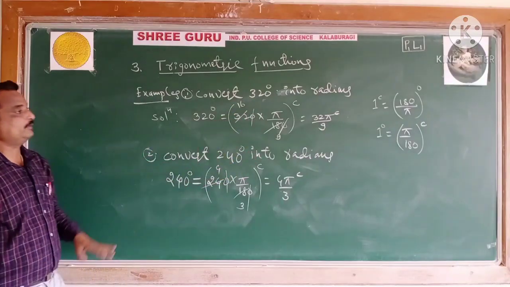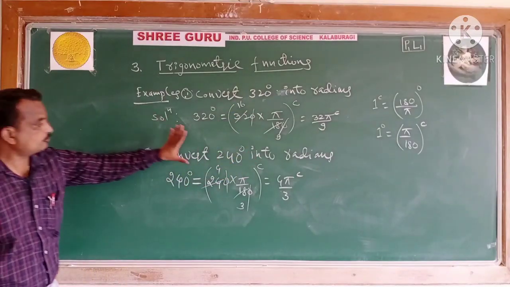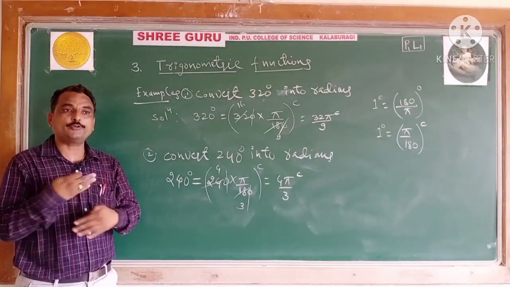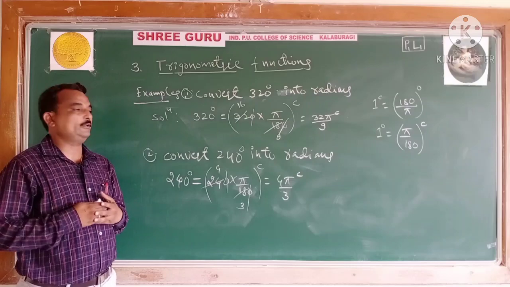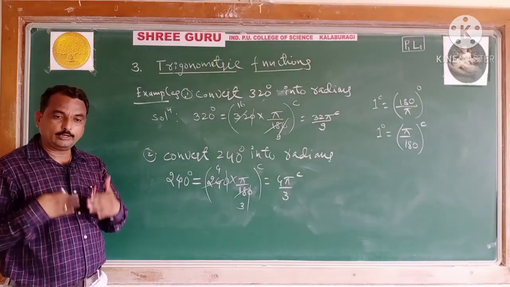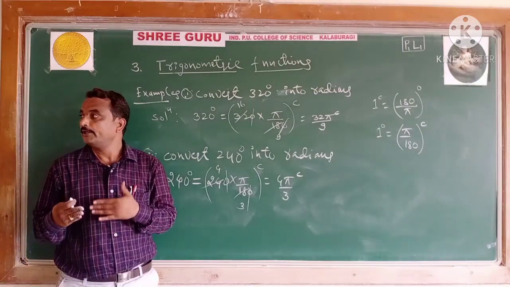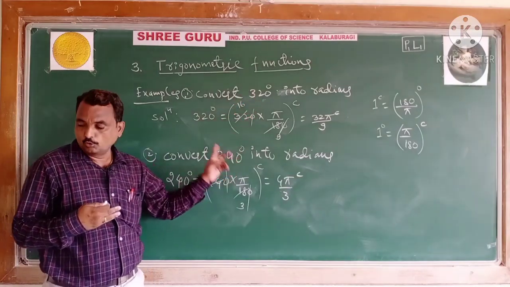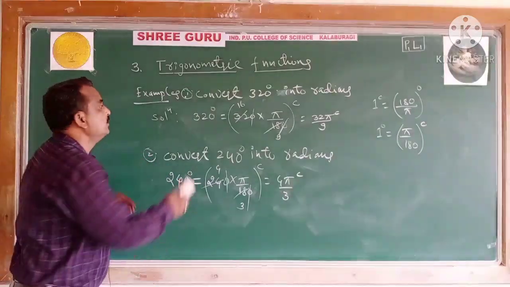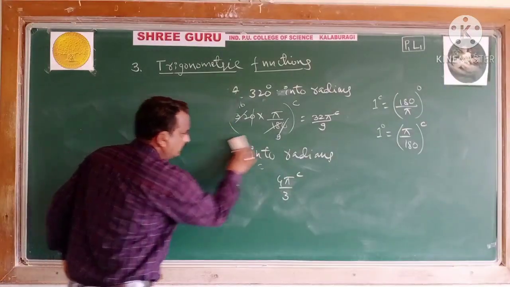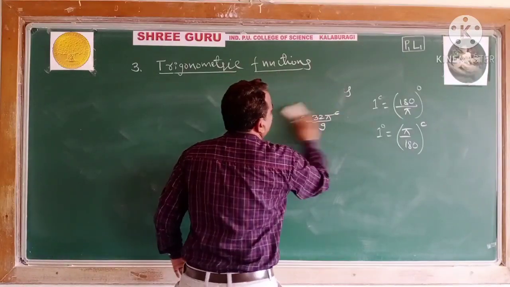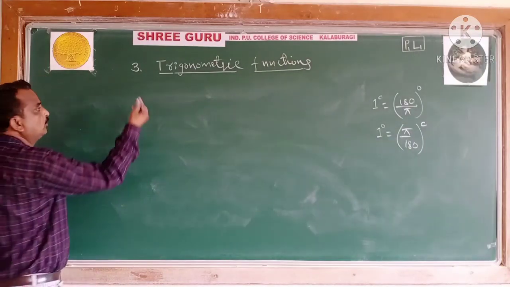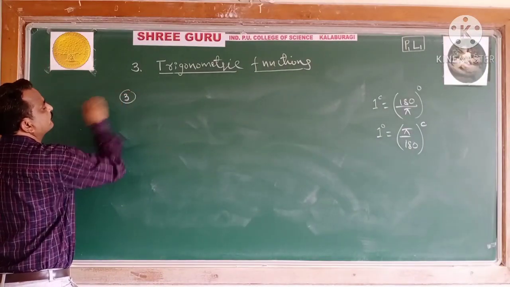So, these 2 examples we have calculated today. See, students, this is conversion of a degree to radian: 320 degrees and 240 degrees. Let us see one more example. These are such simple examples for the point of examination. There is definitely one question. Now let us see the third question here.